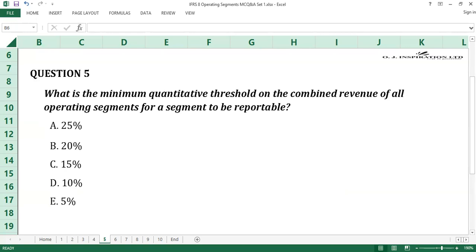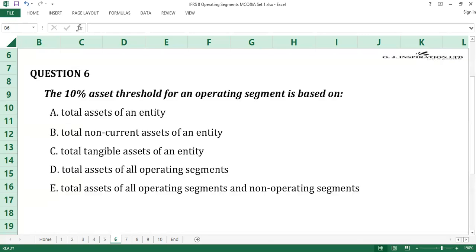Time up. Question number 6. The 10% asset threshold for an operating segment is based on dash. A. Total assets of an entity. B. Total non-current assets of an entity. C. Total tangible assets of an entity. D. Total assets of all operating segments. E. Total assets of all operating segments and non-operating segments.